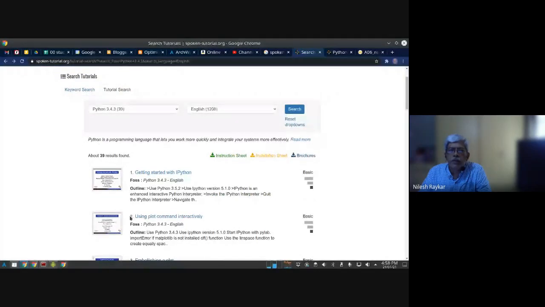Next week we'll have a session where we'll practice writing simple code using Python, but it will be highly beneficial if you can spend some time. 10 modules of 12 minutes is 120 minutes, that is 2 hours. If you spend 2 hours, you can complete some of these modules.